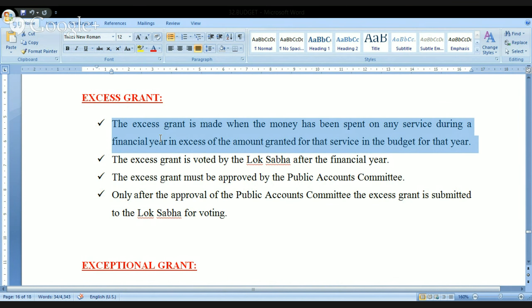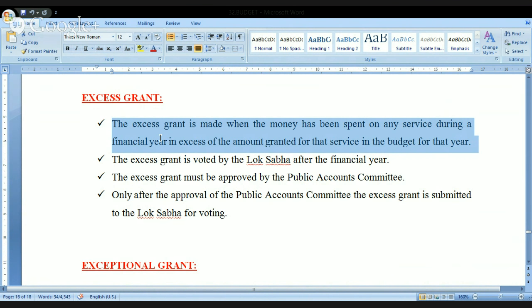But the difference is that if we are using the word supplementary grant, the government is taking the permission from the Lok Sabha, then it is drawing the money from Consolidated Fund of India. But if I am using the word excess grant, first the government uses the money, then that will be intimated to the Lok Sabha. So this particular provision has been provided because every time we cannot expect the Lok Sabha will be there in the session.